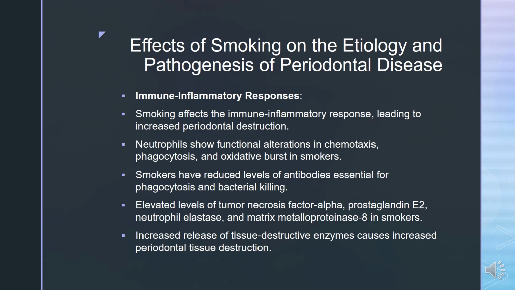Neutrophils show functional alterations in chemotaxis, phagocytosis, and oxidative burst in smokers. Smokers have reduced levels of antibodies essential for phagocytosis and bacterial killing. Elevated levels of tumor necrosis factor alpha, prostaglandin E2, neutrophil elastase, and matrix metalloproteinase 8 in smokers. Increased release of tissue destructive enzymes causes increased periodontal tissue breakdown.